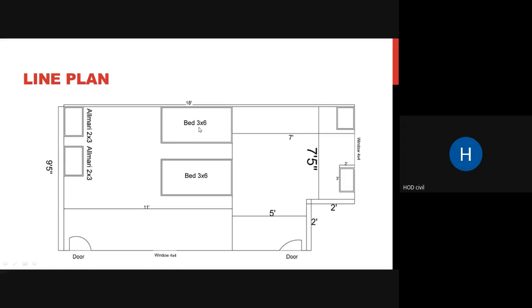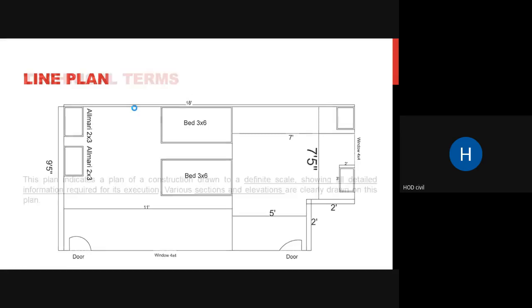The bedroom is 3 by 6 feet, and this bedroom is also 3 by 6. These are your almirahs here, 2 by 3. This inside length is 11 feet, this side is 7 feet, this is 5 feet, this is 2 feet. Here a door is shown, and here also one door is shown. So this is your line plan.